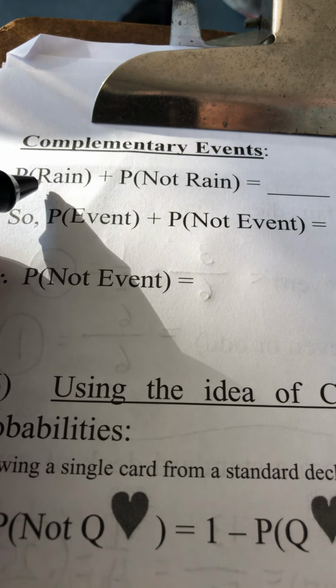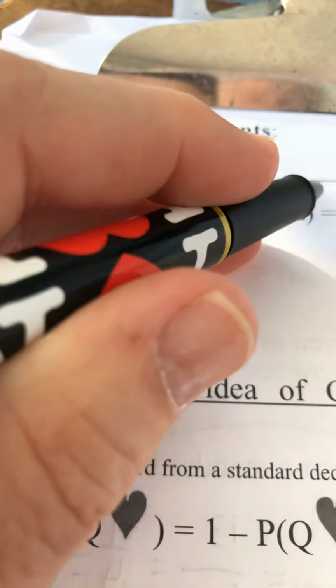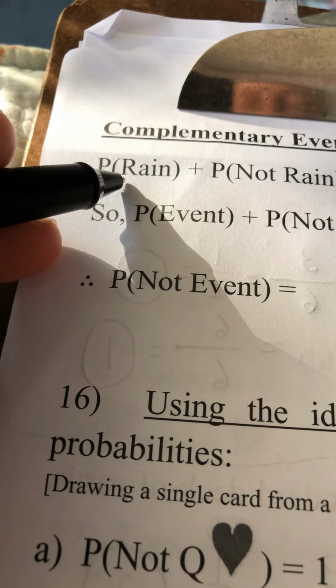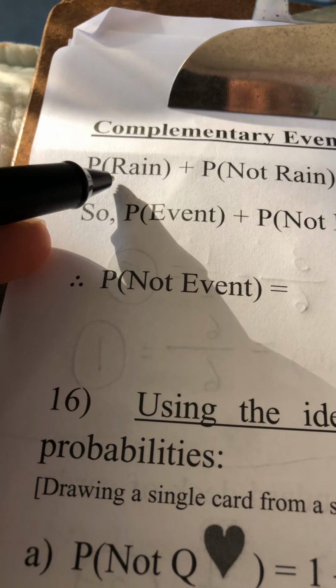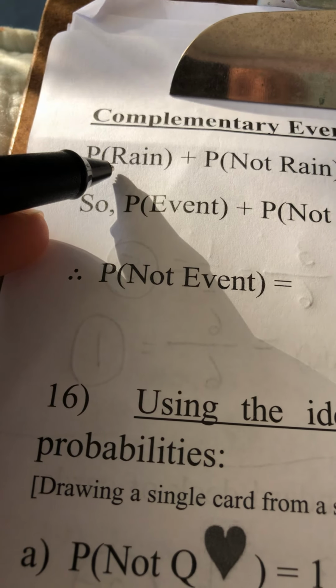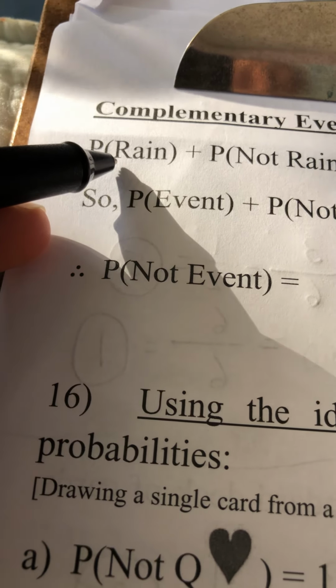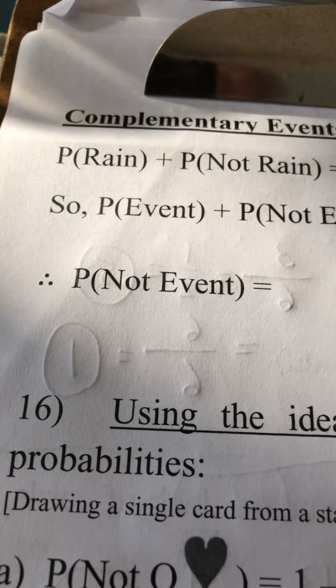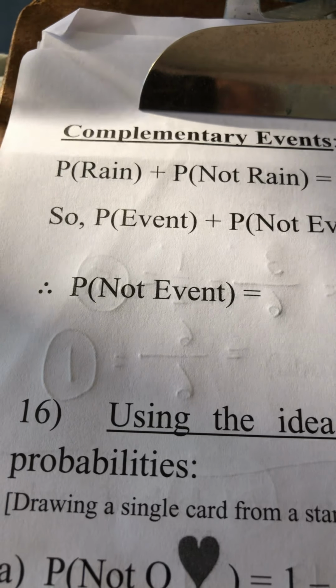The probability of rain plus the probability of not rain is equal to what? Well, let's think about it. Let's pretend I told you the probability of rain would be 0.4. Remember, if an event's going to occur for sure, it's a 1.